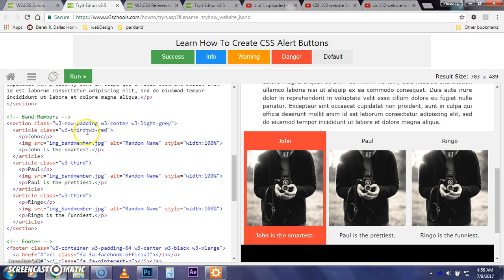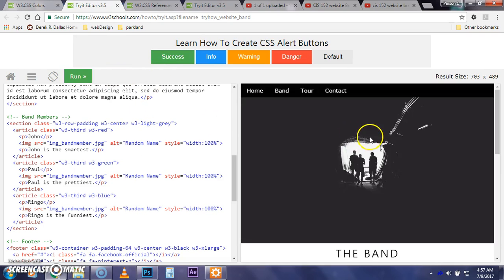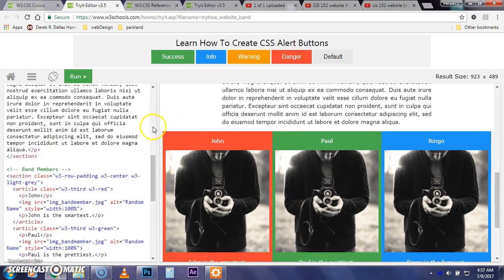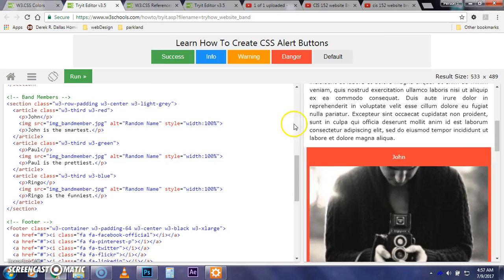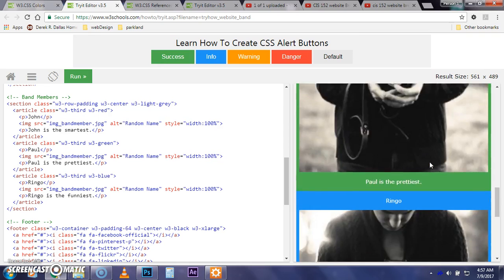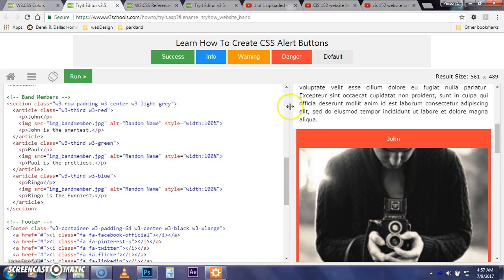So we can do W3 red. Then we'll go down to the next article. We'll just say W3 green. All right. And then I'll go down to the next article and say W3 RGB, W3 blue. And I'll run that. So now we have these three colors. And you can see the clear separation of each. But as the space gets wider, or the space gets smaller, we break into these three individual parts. They stack up just like what we would expect. Okay?